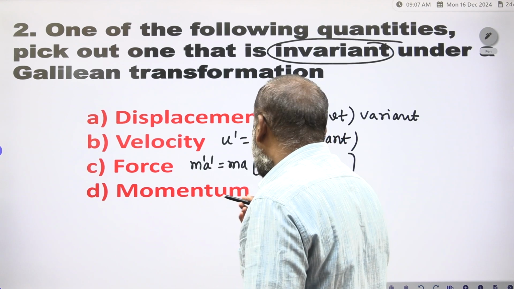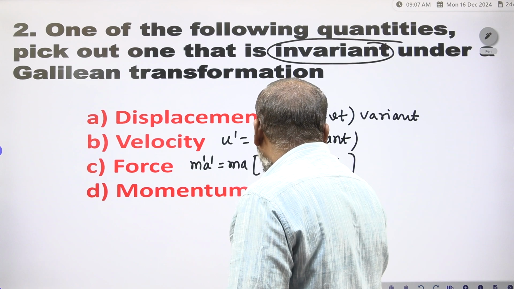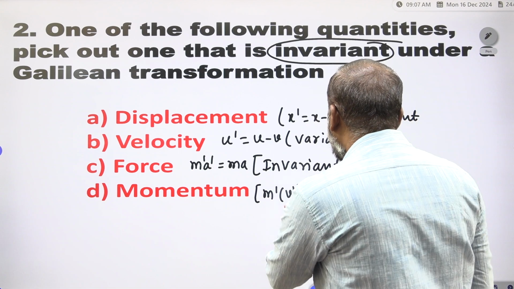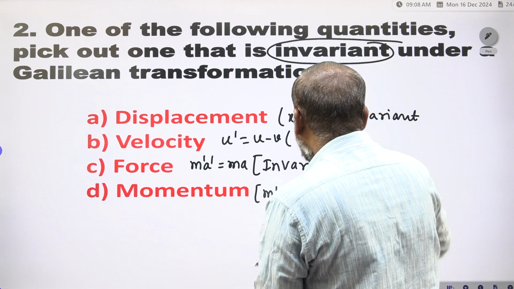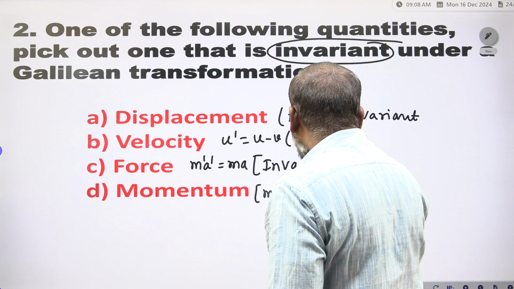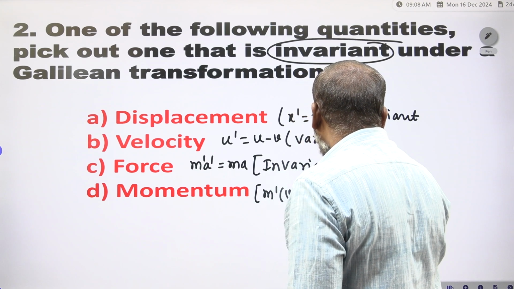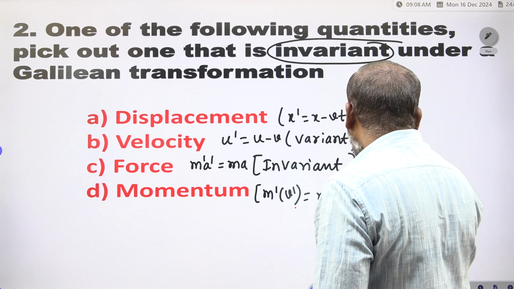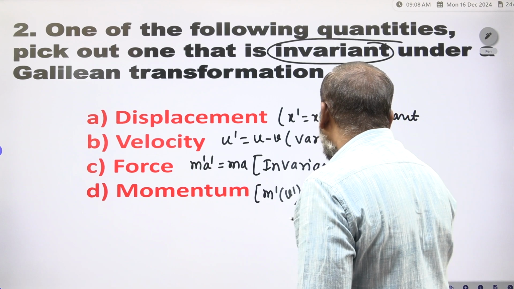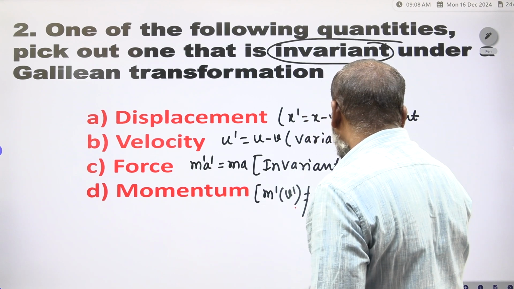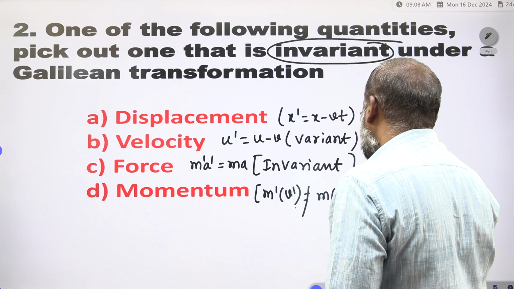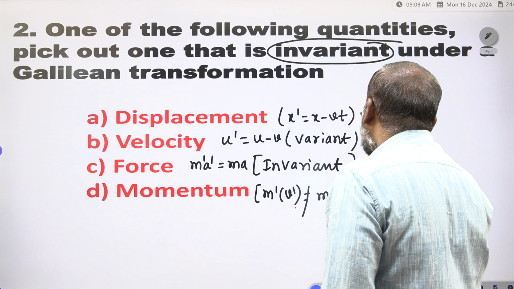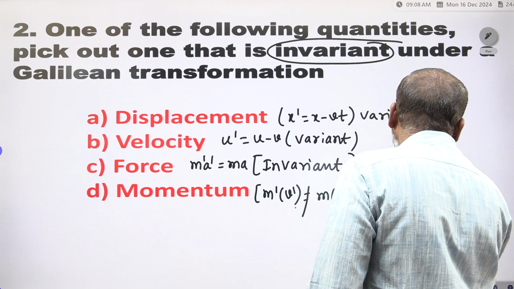The momentum p = mv: here mv' is equal to m(u - v), so it is not equal to mv. Because mv' is not equal to mv, it is variant.